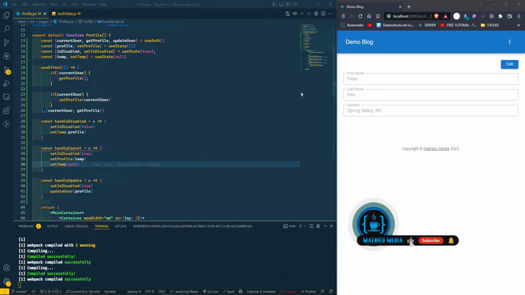Now, if you want to add more fields, you can do that. Just add the fields first. You got to add the fields to your user model, and if it needs additional logic to update it and whatnot, you can do that in your controller.